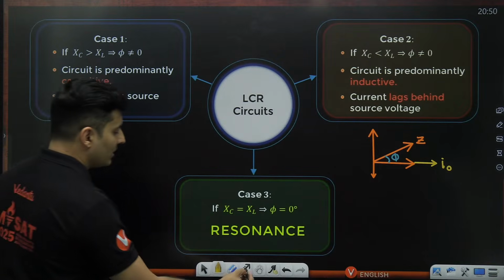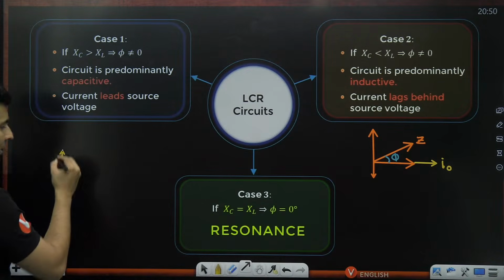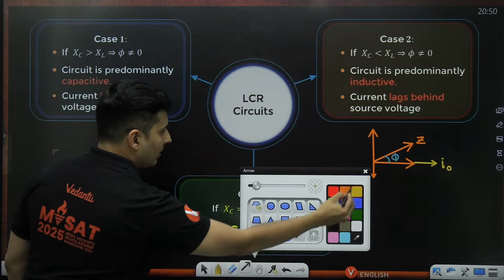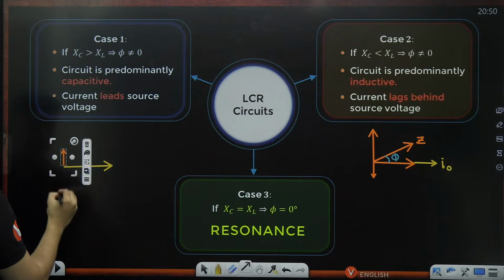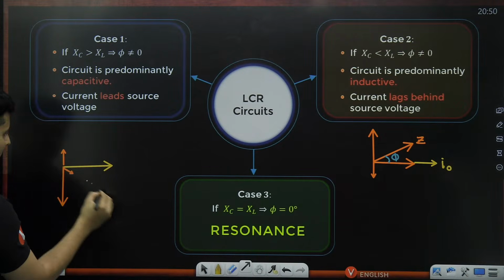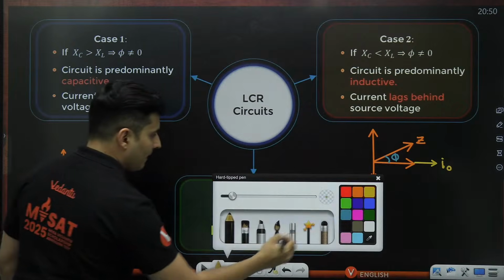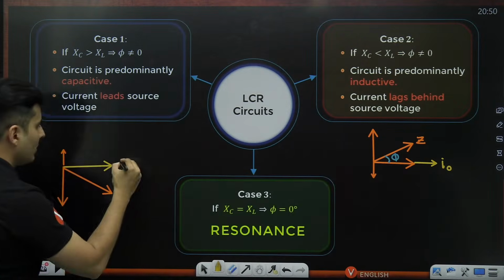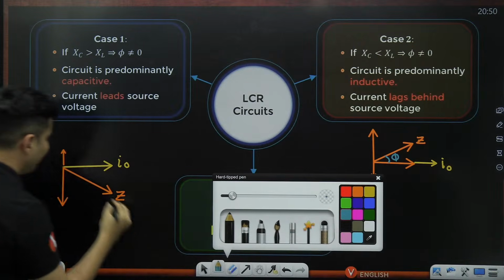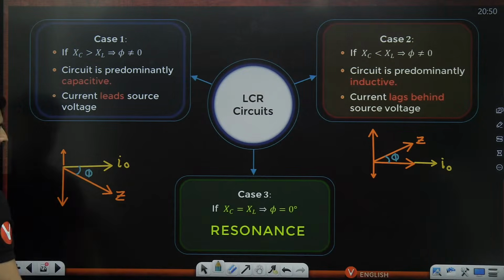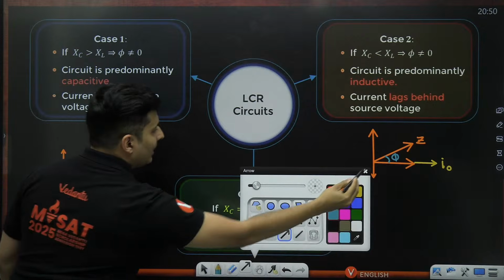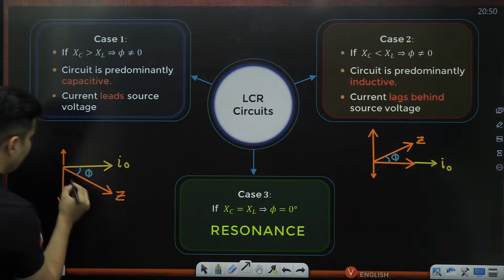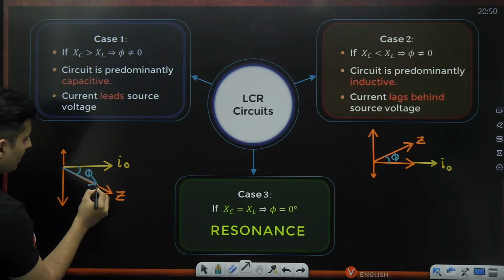But the exact opposite will look like this, where you have, again, let's say the current phasor, and then all the other things. XL is smaller, XC is bigger. So the net vector will come like this. This will be your impedance. This will be your current. And you will see the phase angle will come below like this. And by the way, even the net voltage, if you draw it right, will also go like this only in the same diagram, in the same direction.